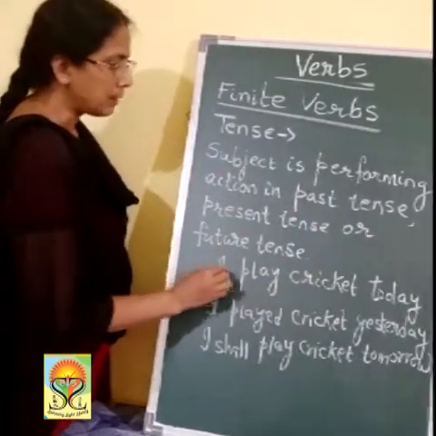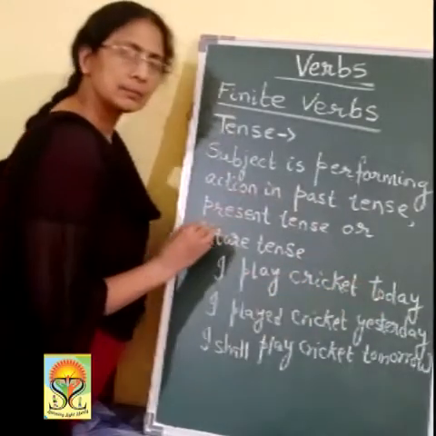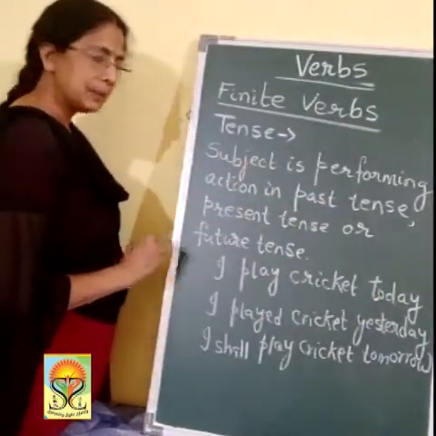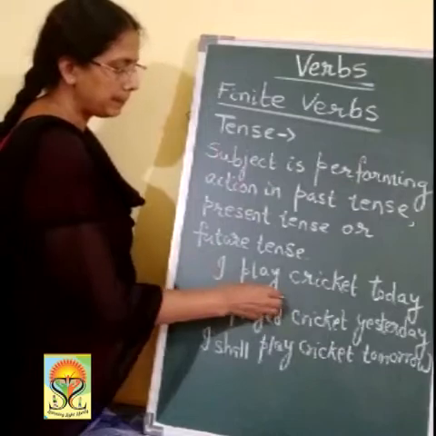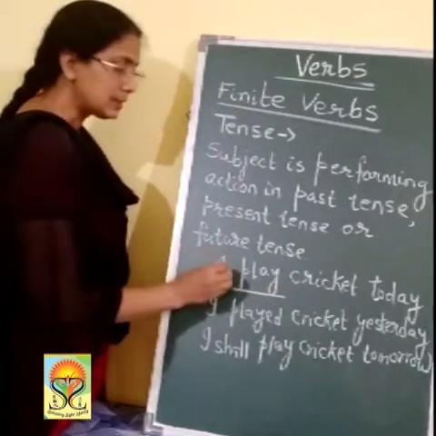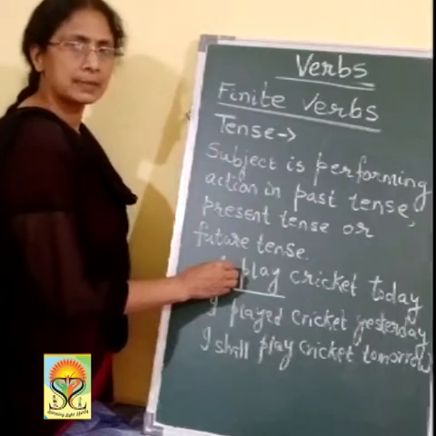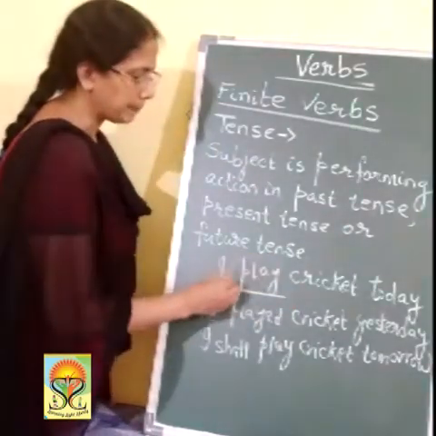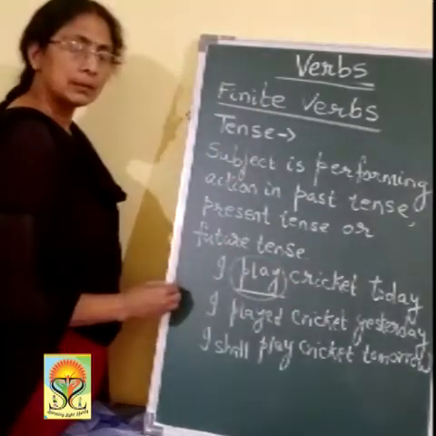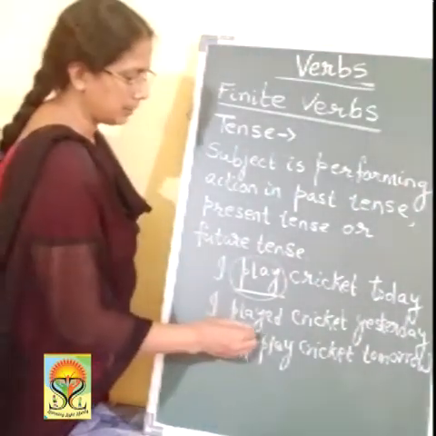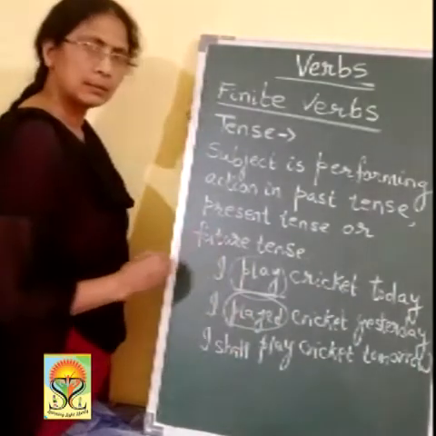Example: I play cricket today, or I play cricket every day. Here the verb is play. It is in the simple present tense, so it remains play. The moment we go to past tense, I played, immediately the verb changes.